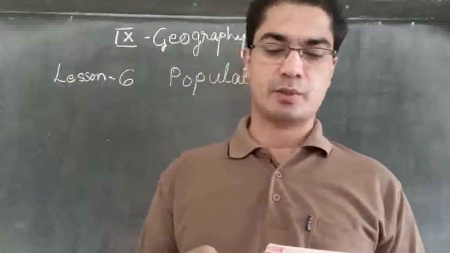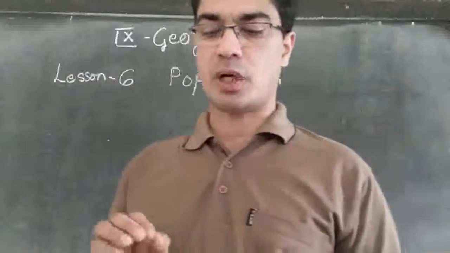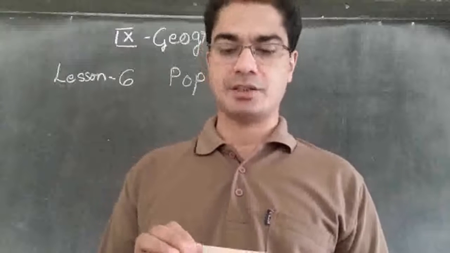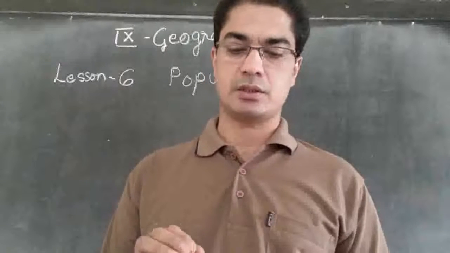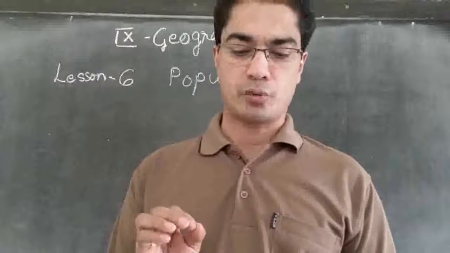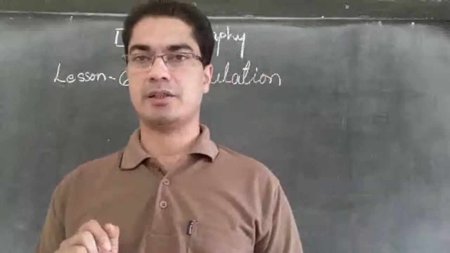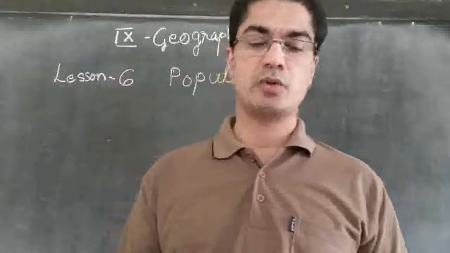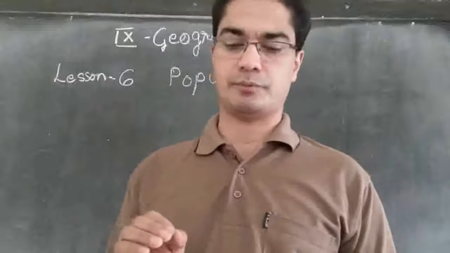And the third question is about characteristics or qualities of the population. What are their age, sex composition, literacy levels, occupational structure, and health condition. So the third question is about the age of the people.